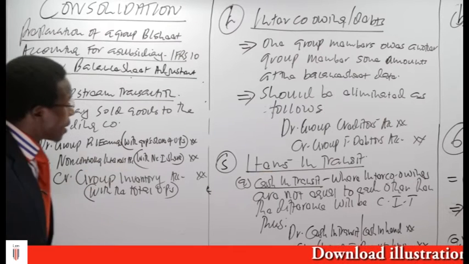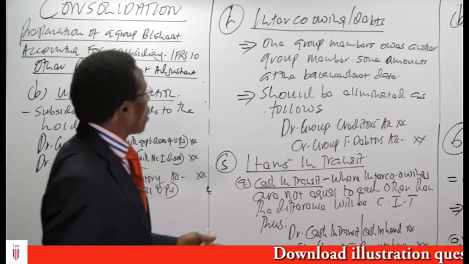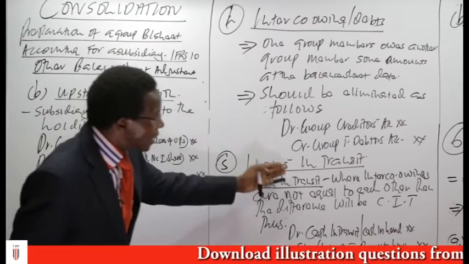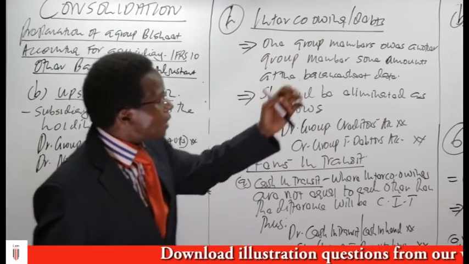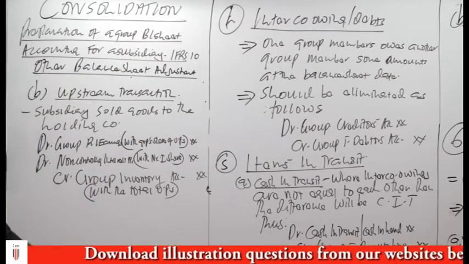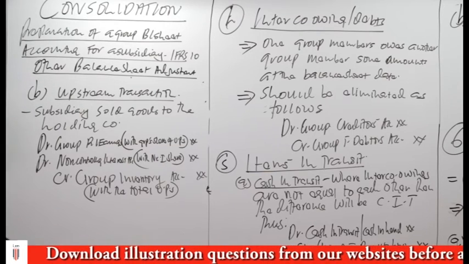So in summary, for this session today, we have looked at intercompany owings, we have looked at the items in transit, we have looked at the unrealized profits on closing stock. Then we'll continue looking at other adjustments later.